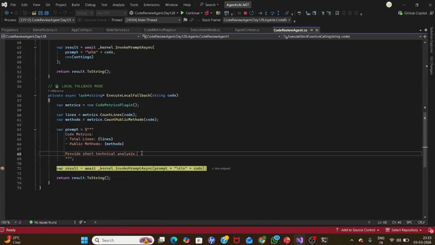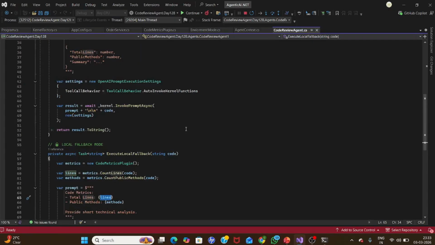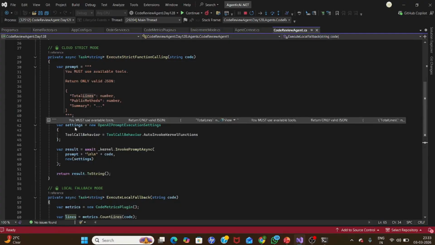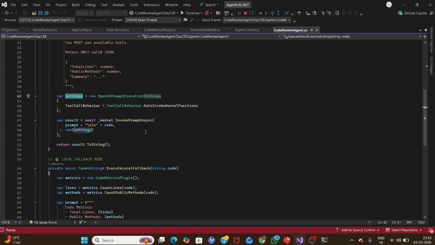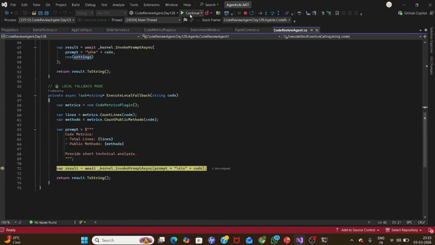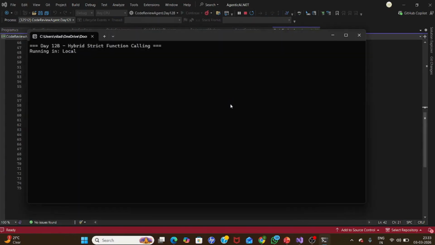But here we are getting this value from this function. Prompt and code we are setting up, but we are not sending anything from this perspective. But we will execute it in day 12B or C or D. But you understood what exactly how you are enforcing the tool. So the remaining is as it is like day 12. This is the main factor: how the cloud introduction has been done, how the hallucination has been reduced, and how the tool call behavior is being introduced.